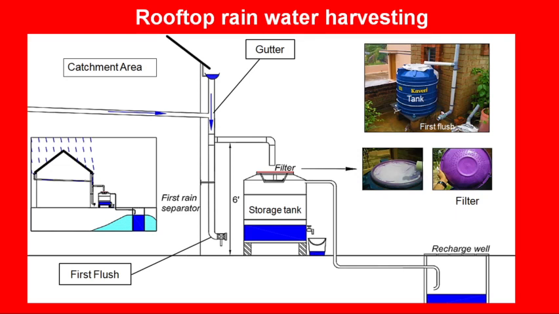So you can see that the water is being taken from the roof to a storage tank, and before entering the storage tank, this water gets filtered out. Different structures can be used for filtering the water. For filtration by natural products, we can use pebbles, gravels, and sands filled in a tank, and water can be drained into this tank.